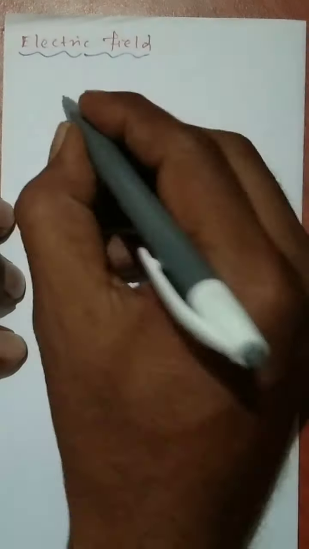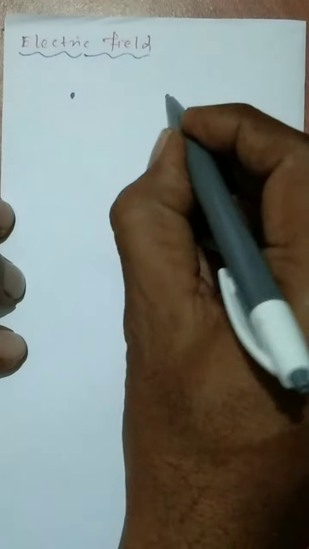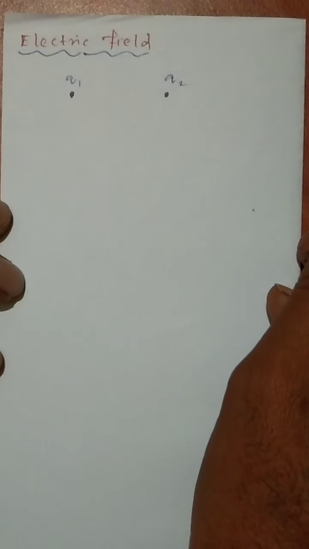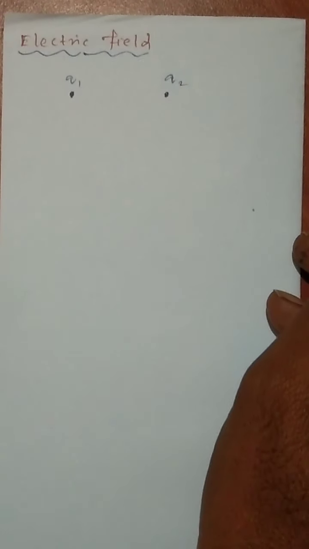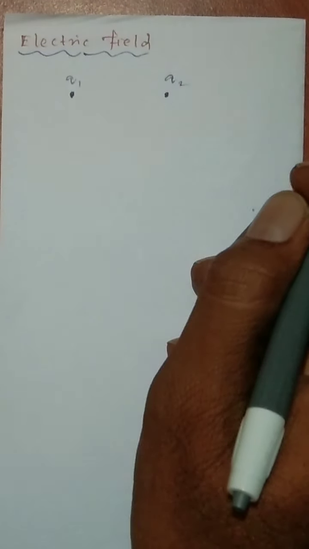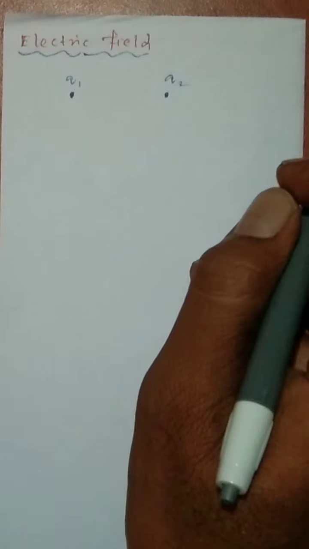We know that there are two charges. This is one charge and this is another charge. According to Coulomb's law, a force is created between these two charges, as we already discussed. So, how does the interaction itself occur? எப்படி இந்த ரெண்டு சார்ஜஸ்க்கு இடையில் இன்ட்ராக்ஷன் ப்ரொடியூஸ் ஆகுது, இன்ட்ராக்ஷன் டெவலப் ஆகுது.